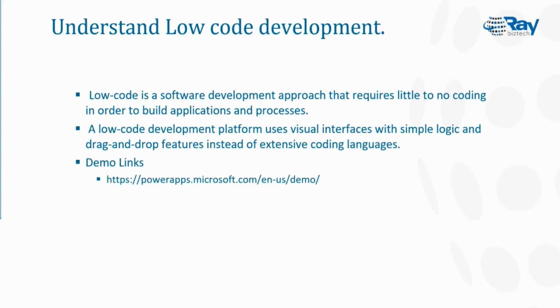On top of that, everything is built and available. And not only Microsoft, there are other platform providers also available for low code development. But among Microsoft platforms, Power Apps is one of the leading applications in that.